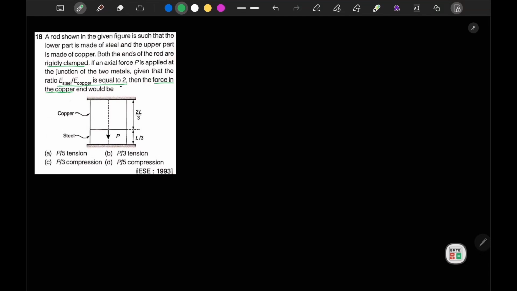So let's say that due to this load, the reaction R is acting in this direction. If I draw the FBD for both parts, this is our copper, let me write Cu, and this is our steel. So if this R is acting here, then here also this R should be acting in a compressive way.